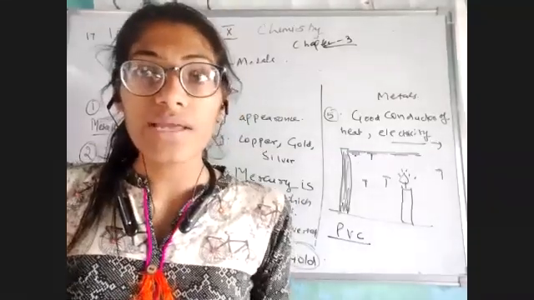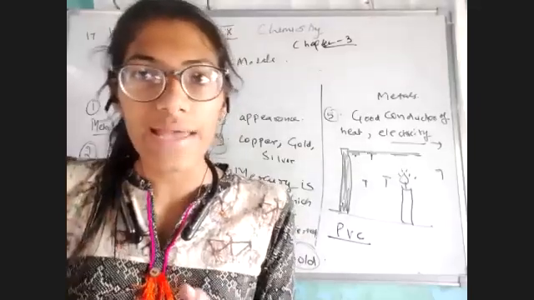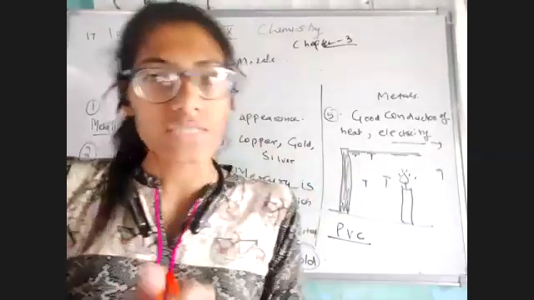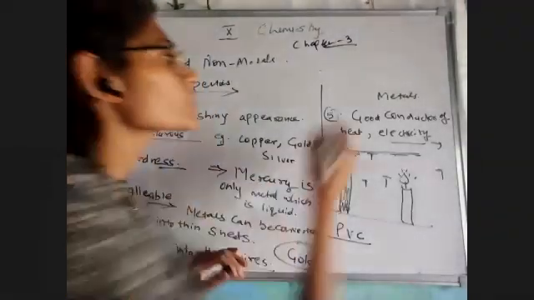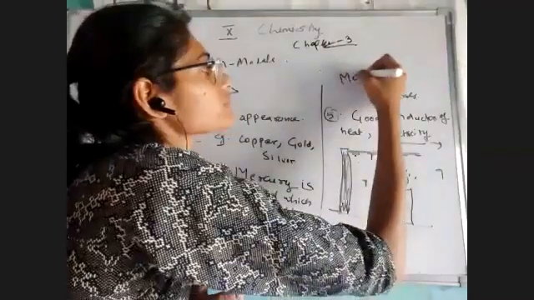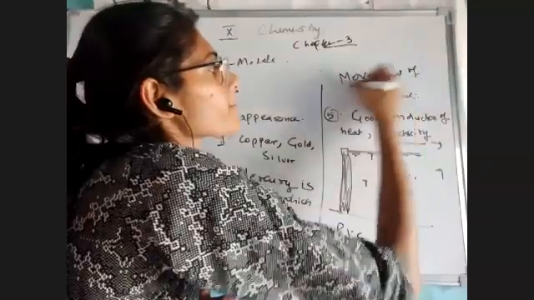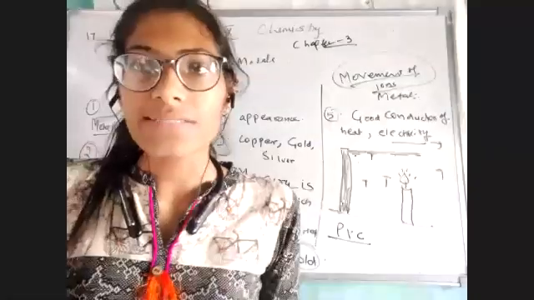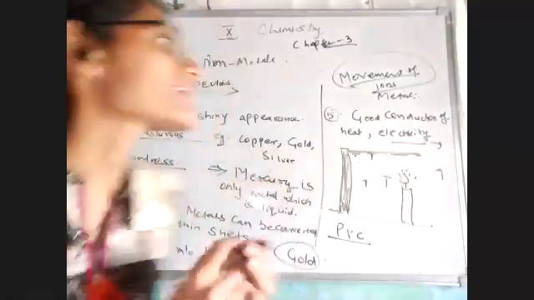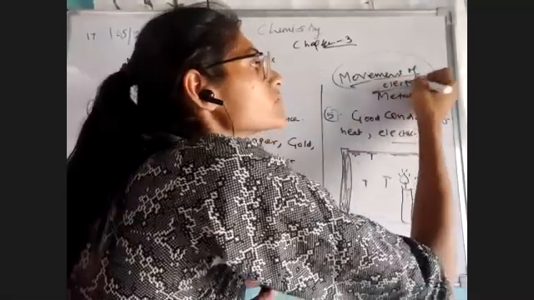Now the question arises, what is actually in metals, के बीच में ऐसा क्या है that they are good conductors of electricity as well as heat? The answer is the movement of electrons. All our metals contain free electrons in them. Have you heard about electrons?